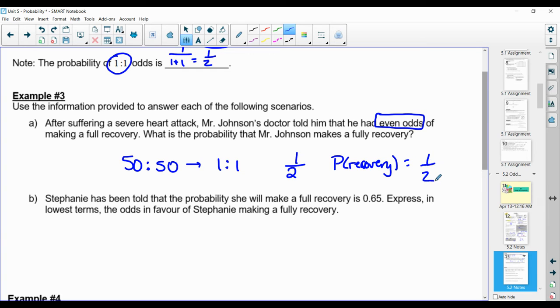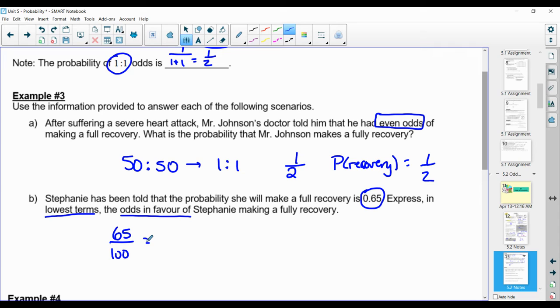Now, Stephanie's been told that the probability she will make a full recovery is 0.65, or we can think about it as a percentage, 65%. So express in lowest terms the odds in favor of Stephanie making a full recovery. Well, if we think about this in terms of probability, we've got 65 over 100, and 65 over 100 can be reduced to lowest terms.